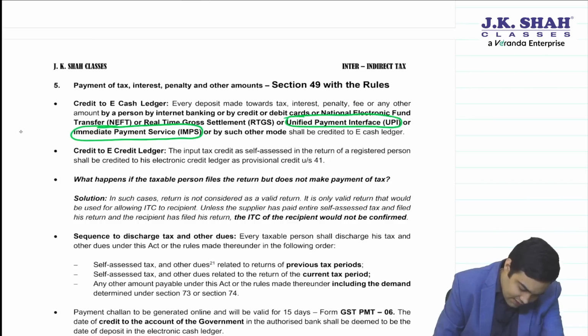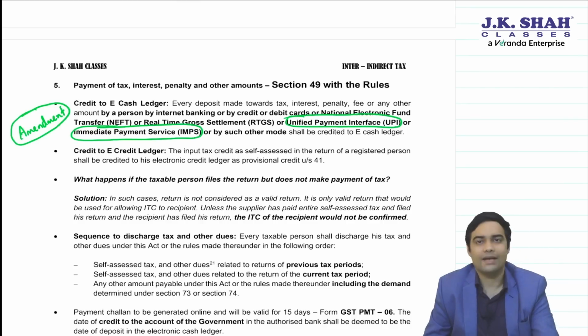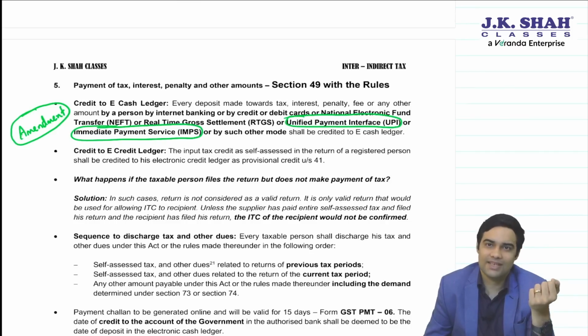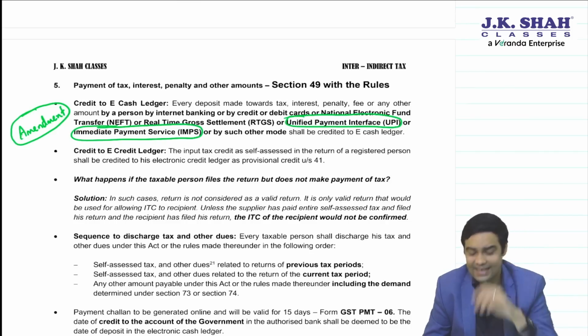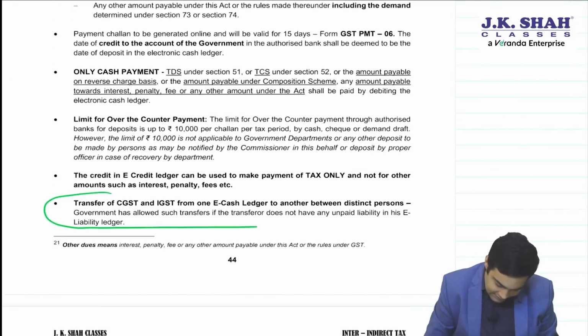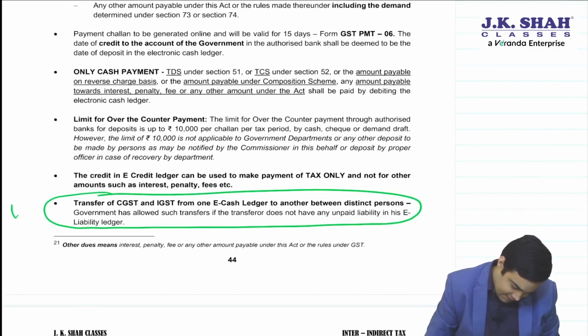These are the two important modes which are now added. So you'll write amendment here and mark UPI, IMPS. Already credit card, debit card, net banking, all this was already allowed. But now a new mode is allowed, UPI/IMPS. Second, an important yet small change. You'll mark this at the end and mark it as amendment.